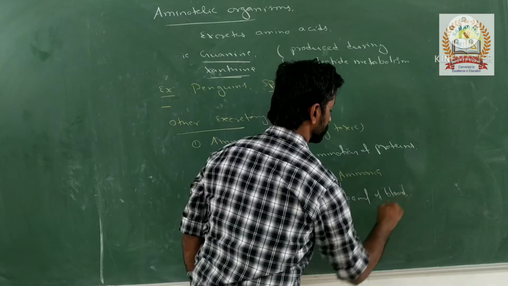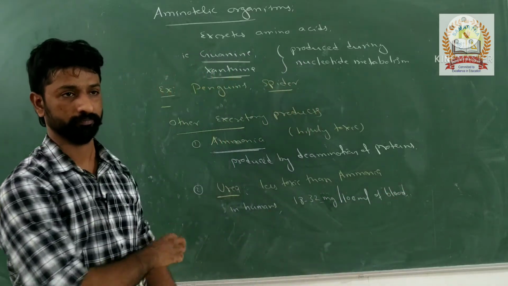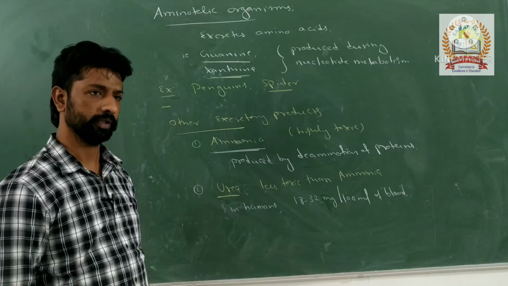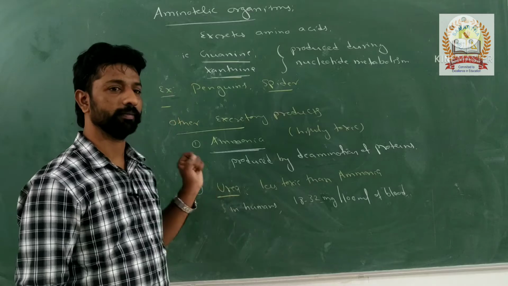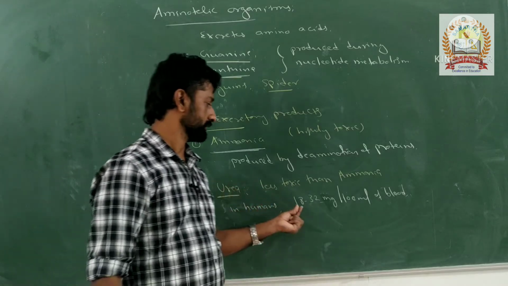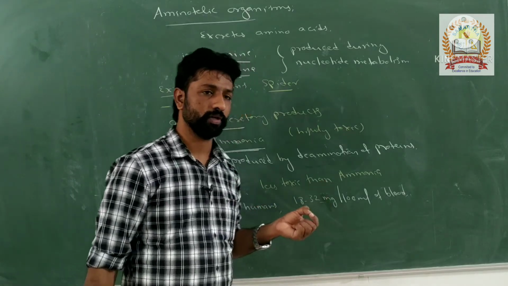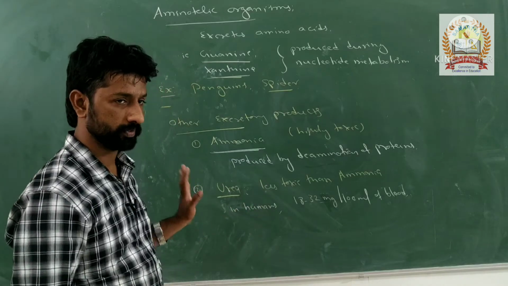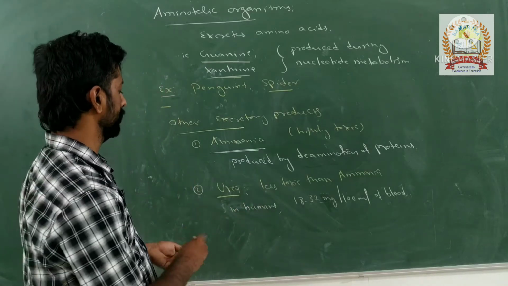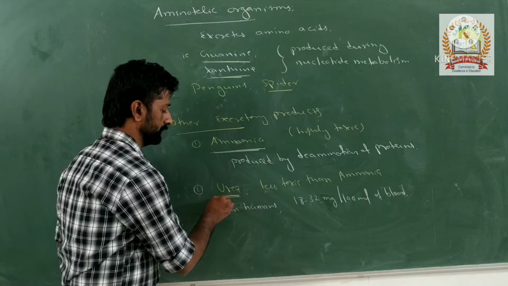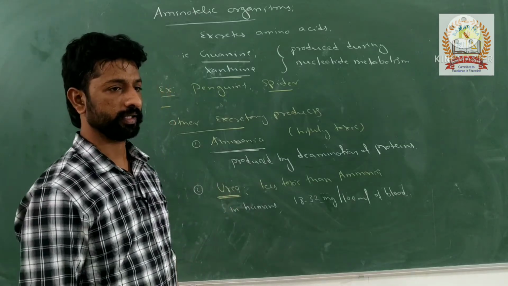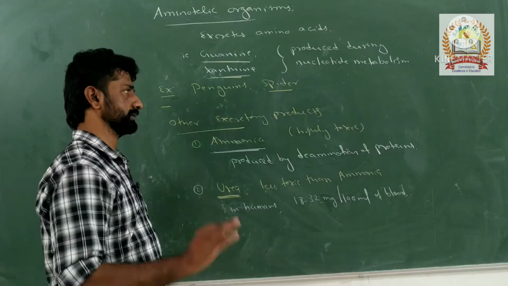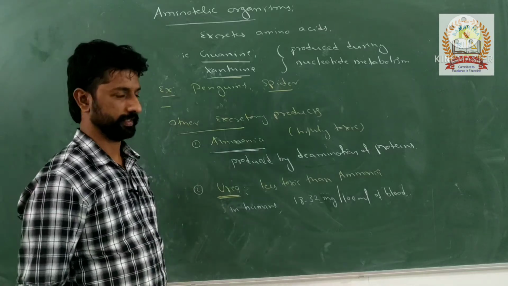This is the quantity of urea usually present in our blood. It is produced by the metabolic pathway called the urea cycle, or ornithine cycle, or Krebs-Henseleit cycle, which we discussed in the previous class.